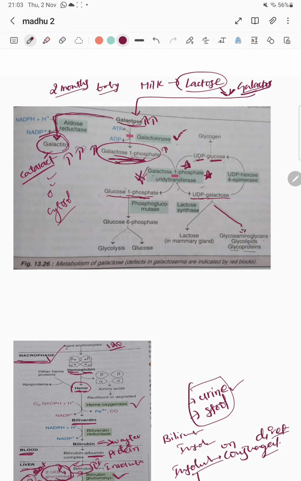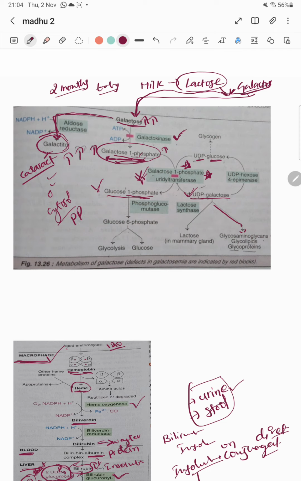In the deficiency of galactose 1-phosphate uridyl transferase, what happens? Galactose can be converted to galactose 1-phosphate, in the cytosol of the liver cell. Galactose will be converted to galactose 1-phosphate, but this cannot be converted to these two compounds. As soon as galactose enters the liver, galactose utilizes cytosol phosphates of the liver.